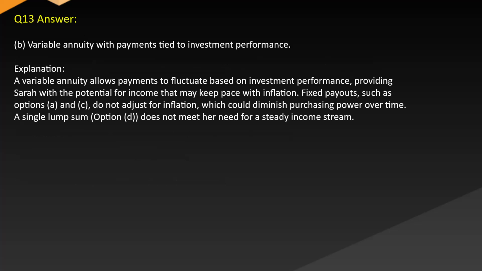Answer: B. Variable annuity with payments tied to investment performance. Explanation: a variable annuity allows payments to fluctuate based on investment performance, providing Sarah with the potential for income that may keep pace with inflation. Fixed payouts, such as options A and C, do not adjust for inflation, which could diminish purchasing power over time. A single lump sum, option D, does not meet her need for a steady income stream.